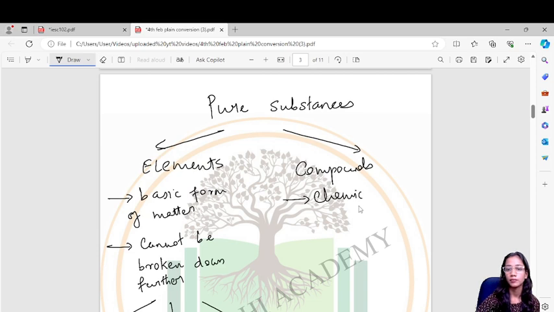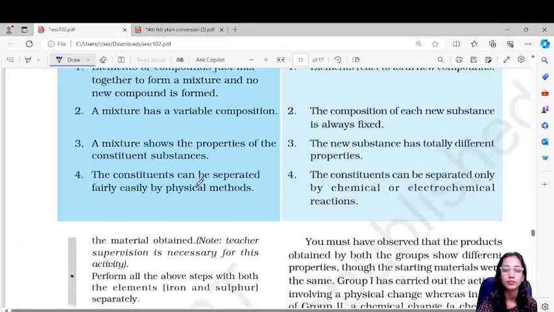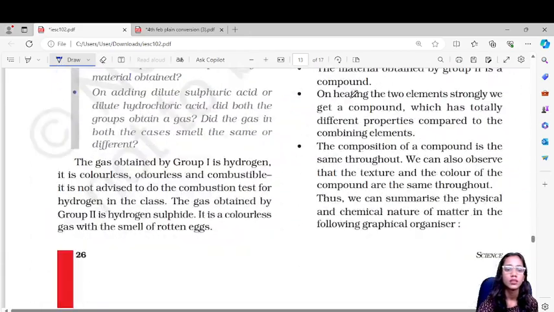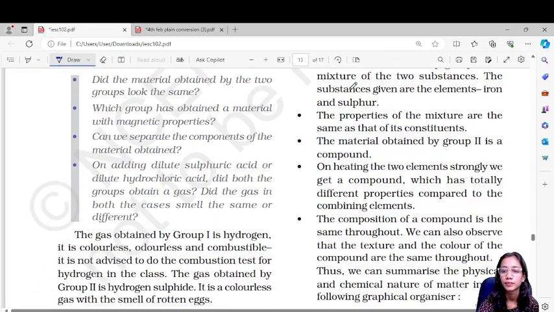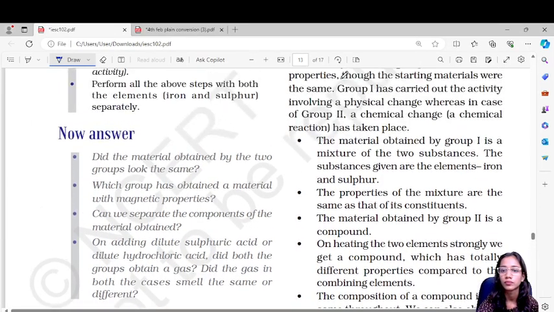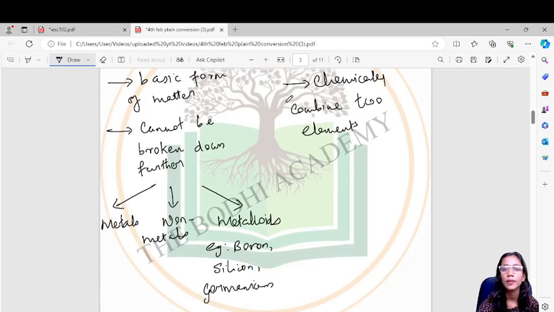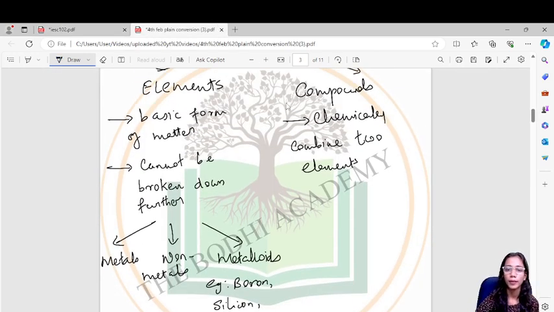When you chemically combine elements, it forms a compound. Chemical compounds are obtained by chemical reactions.